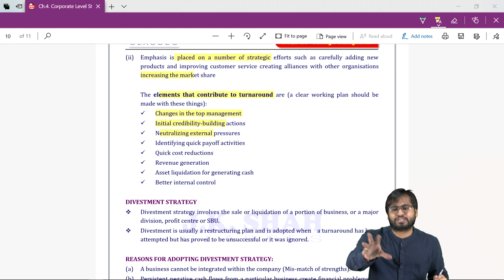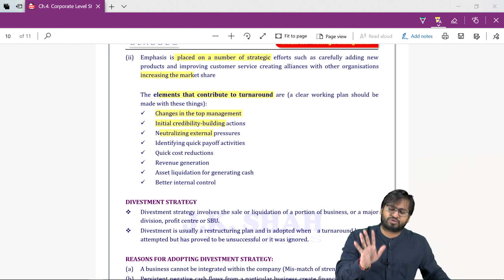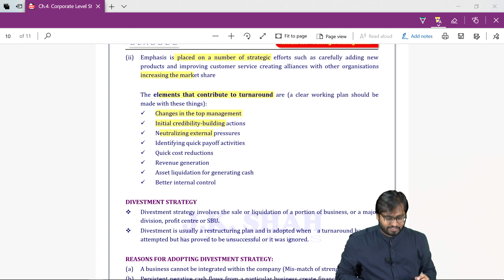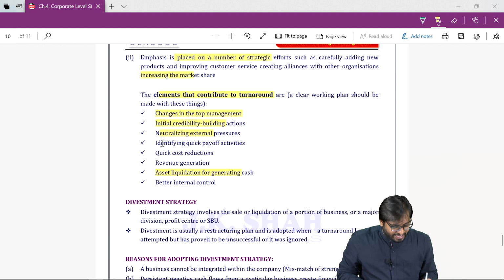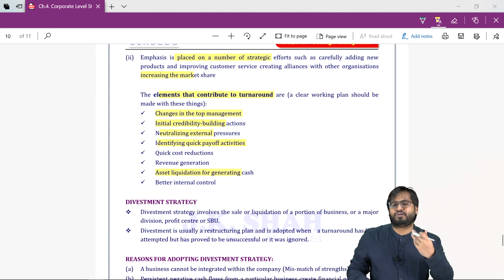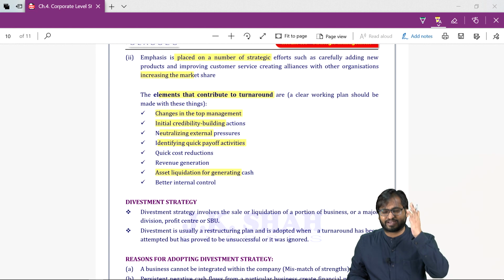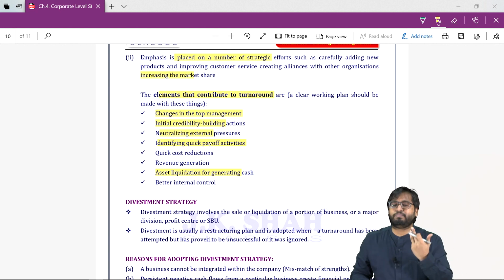Few will agree, few will not agree. If they agree, very good. If they don't agree, sell off your assets. Sell off your assets and identify the quick payoff activity. Sell off the assets and try to find out, of these, whom should be paid first.